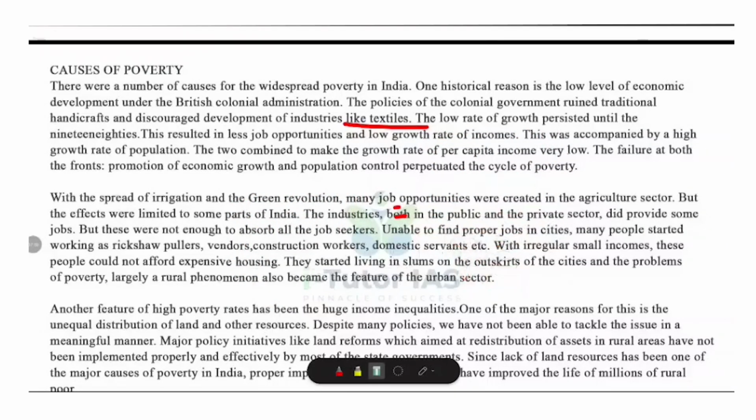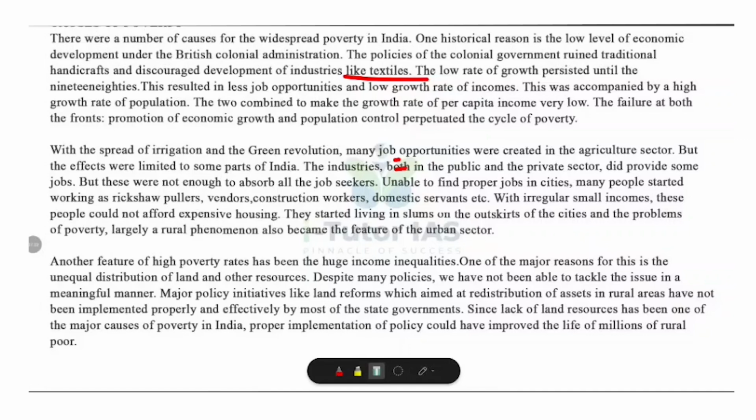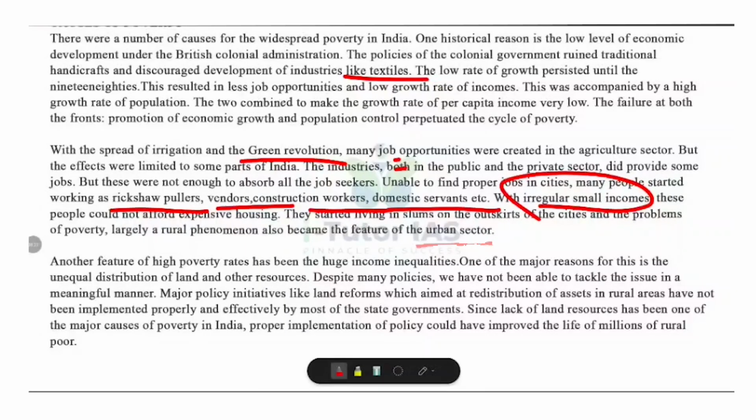Now, limited job opportunities. The Green Revolution and spread of irrigation created some jobs in agriculture, but mostly in certain regions. Industries, both public and private, provided jobs, but not enough for all job seekers. Many people moved to cities and worked as rickshaw pullers, vendors, construction workers, domestic servants, etc. With irregular and low income, they could not afford proper housing and often lived in urban slums. As a result, poverty, once mainly rural, also became an urban problem.